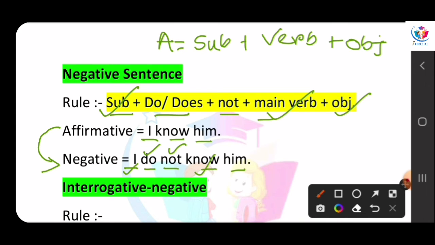It means when we convert the affirmative sentence to negative sentence, simply we have to write do or does after the subject, then we put not to get the sense of negative, then we write know, the verb, and the object. Okay? I hope you will get my point.